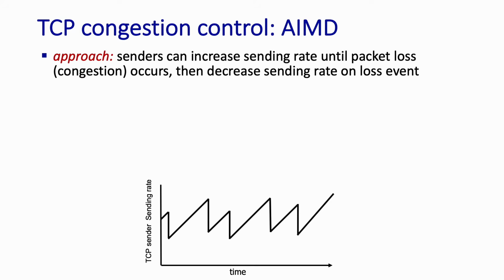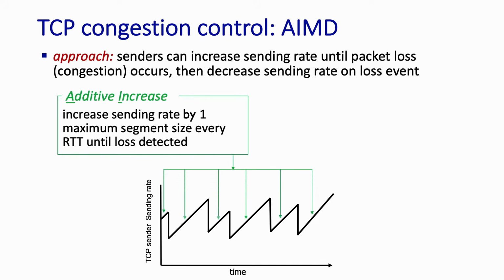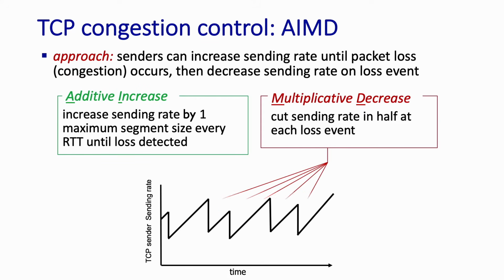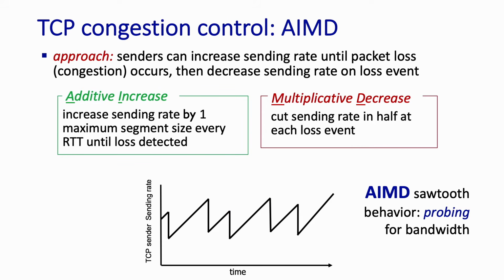The particular increase-decrease algorithm that TCP uses is known as additive increase multiplicative decrease, or AIMD. When increasing, the sender increases its rate by 1 segment per RTT, and when there's loss, it cuts its sending rate in half. That's pretty simple. Well, how can we think about this sawtooth behavior? Here's one way that I really like to think about it. A TCP sender is basically trying to find the fastest rate at which it can transmit without incurring loss. So it increases, increases, increases until loss occurs, and then decreases by a factor of 2. And then it begins increasing again.